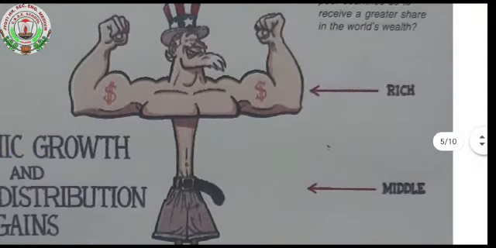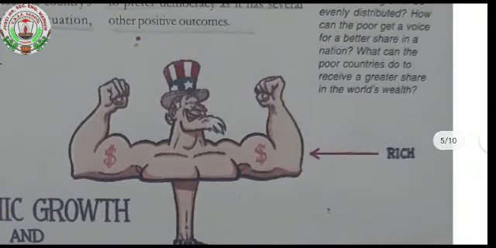In this way, the reduction of inequality and poverty example is given through this figure. Growing economic inequality, then increase in poverty. So rich people go on becoming rich, अमीर लोग और अमीर होते जा रहे हैं, and गरीब लोग और गरीब होते जा रहे हैं. Like that, the reduction of inequality and poverty.